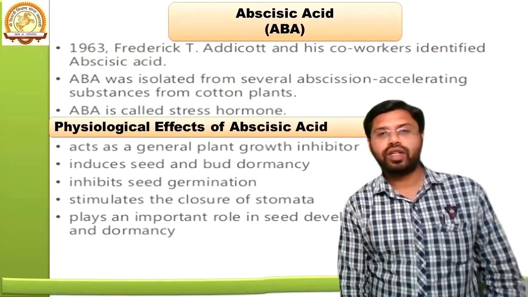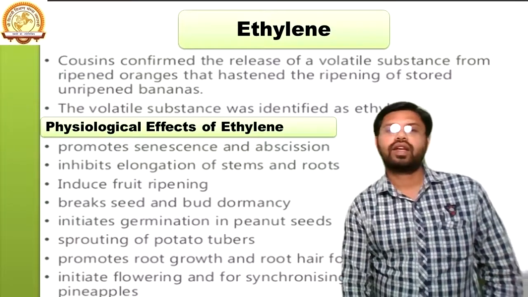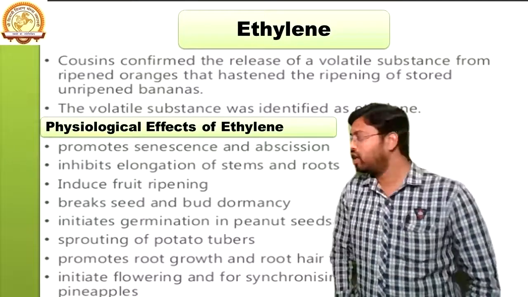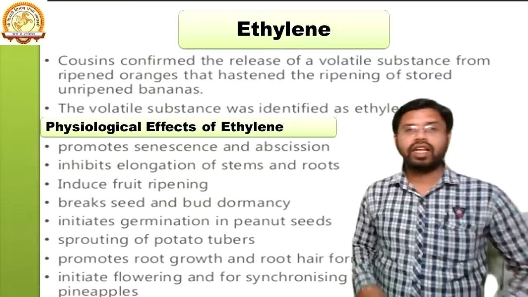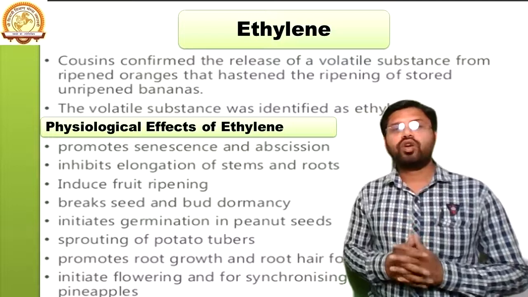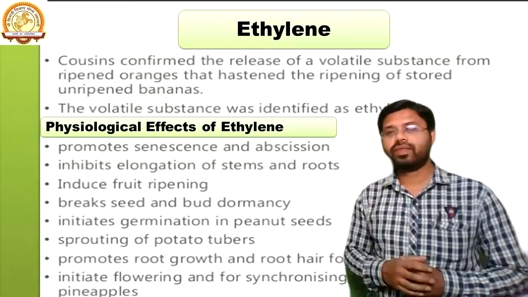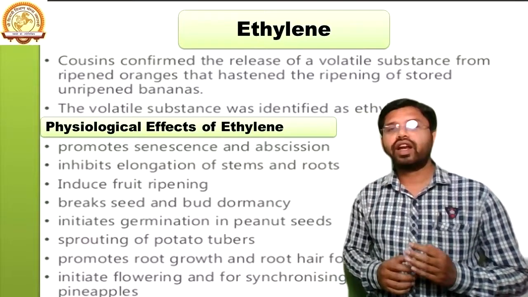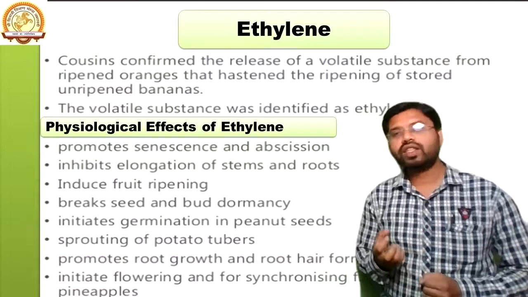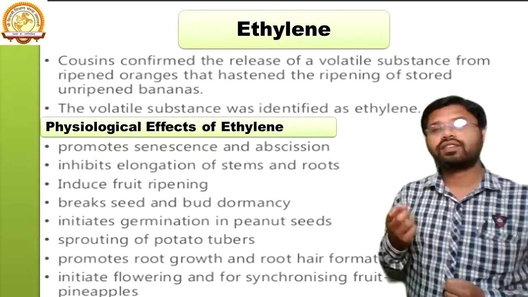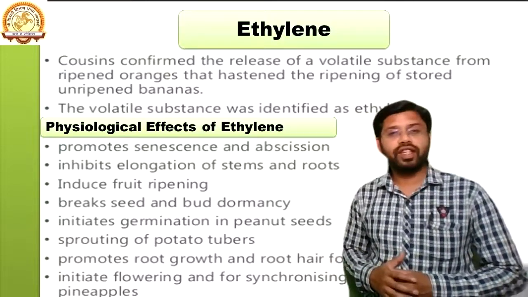Now, the next one is ethylene. It is the last hormone in the basic group of phytohormones. Ethylene was identified from the release of a volatile substance from a ripe orange that had ripened the unripened bananas. The volatile substance was then identified as ethylene. Now, what are the physiological effects of it?